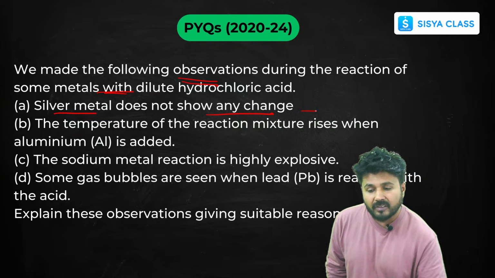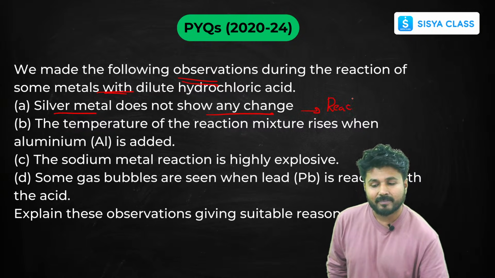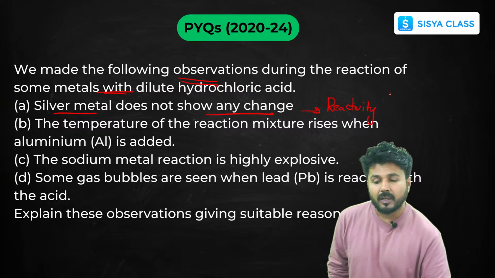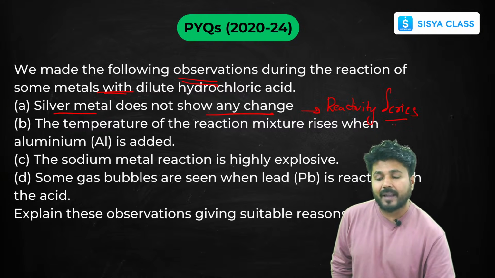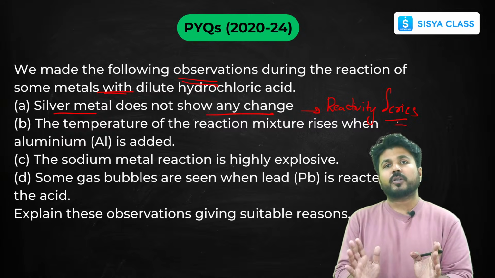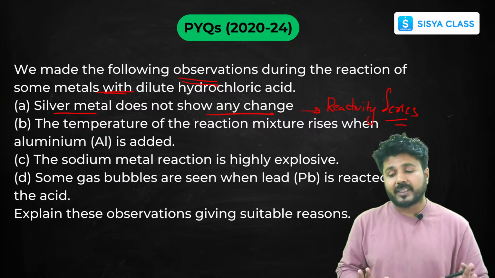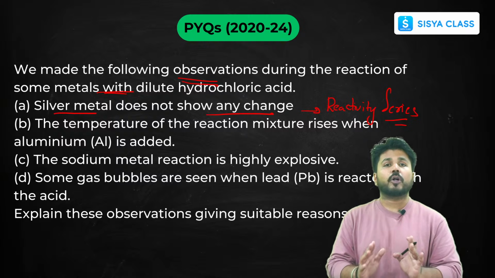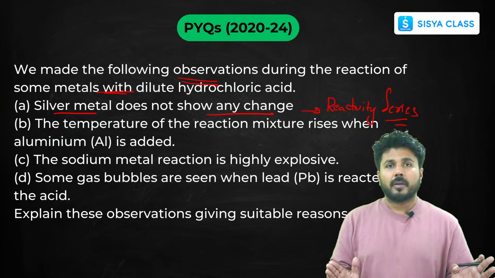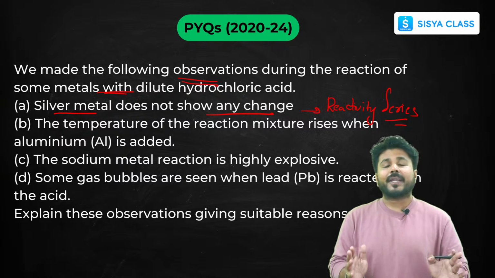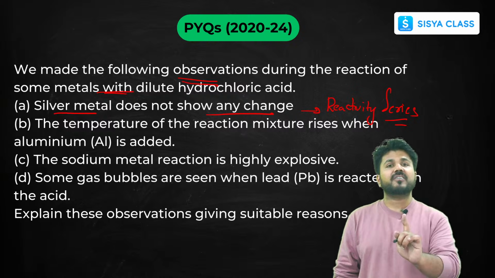So the shortcut of this is your reactivity series. You just have to remember the reactivity series. If you remember the reactivity series, I have already told you that silver is one of the least reactive elements. Okay, that's why it is not showing any change, because silver doesn't tend to react very easily. Okay, because of its reactivity.